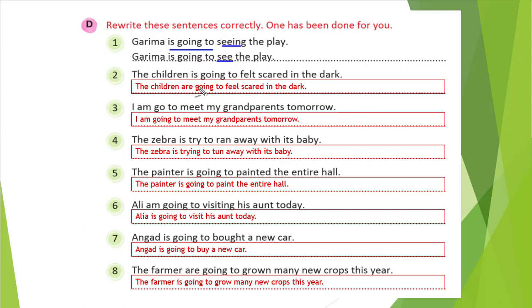That is our answer. You see, second one, the children is going to felt scared in this car in the dark. So felt, that is the second form of the verb, right? But whenever is going to is there, we will write a base form of the verb.